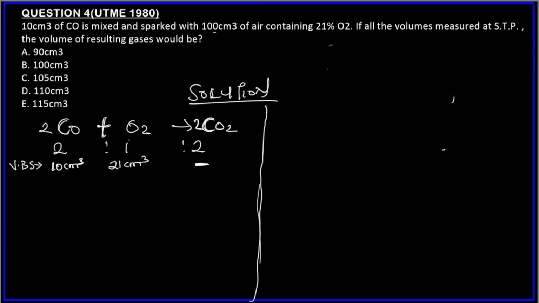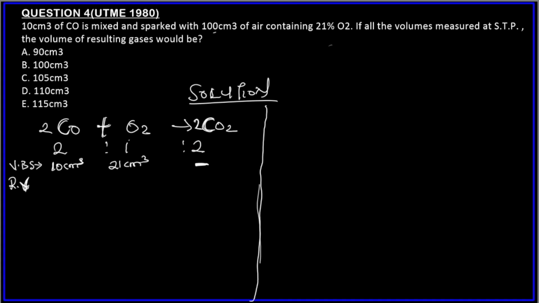So the next thing is to look for the reacting volumes. Now, to find the reacting volumes, we first have to look for the limiting reagent. Remember I said you should look for it. We bring the volumes of the reactants that we have: 10 cm³ of CO and 21 cm³ of oxygen gas. You divide by the stoichiometric coefficient, divide by 2, divide by 1. So this is 5 and this is 21. The limiting reagent here is CO because it's smaller.